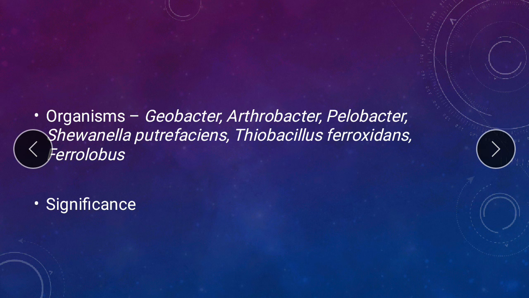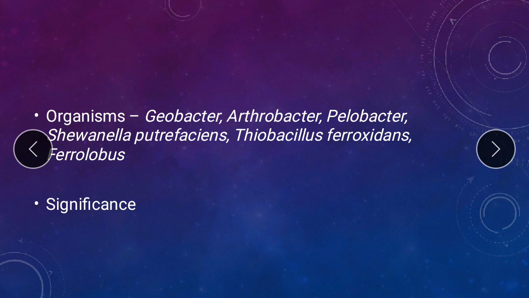Also, like I told you earlier, there are manganese nodules which are found on the ocean floors, especially in the equatorial regions. These manganese nodules are in the form of todorokite, which is one of the forms of manganese. This todorokite and this manganese nodule not only contain the manganese mineral, along with that, they also contain manganese oxidizers and manganese reducers. So all the organisms which are involved in the manganese cycling are present within that particular manganese nodule. And this is one of the places where we know about manganese cycling in the environment.